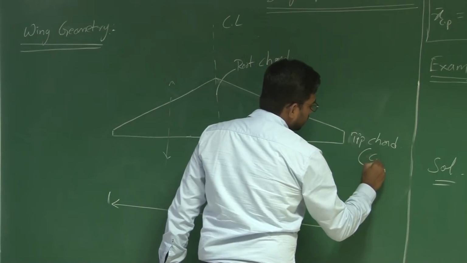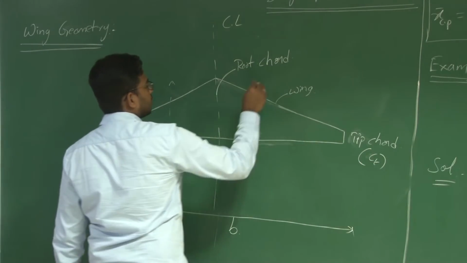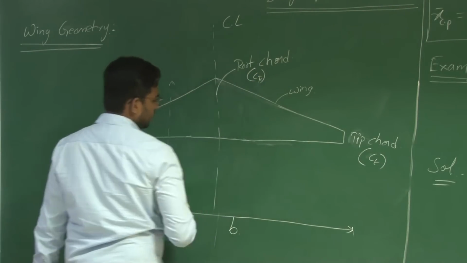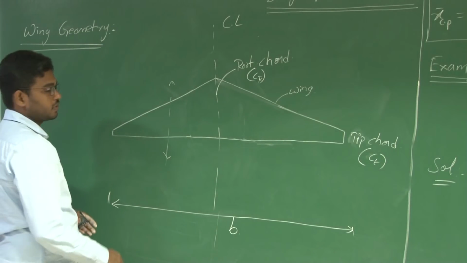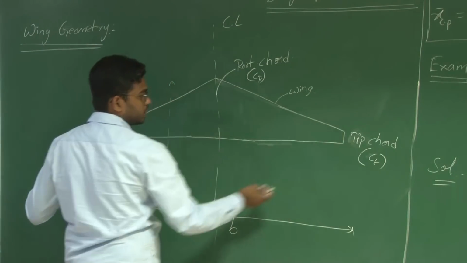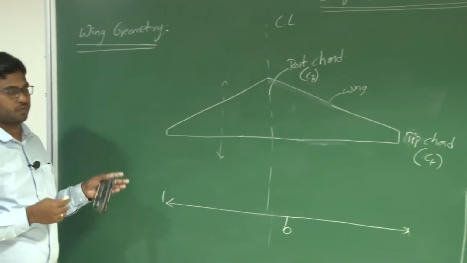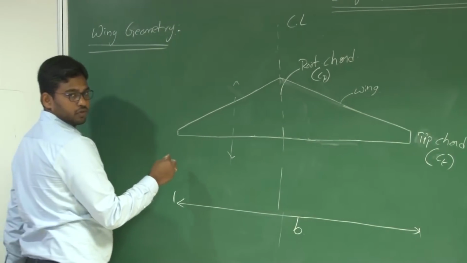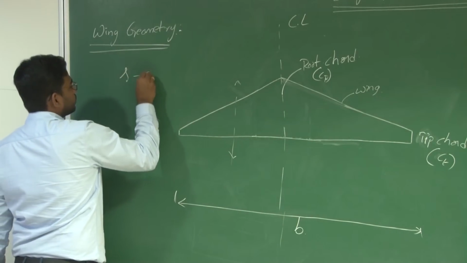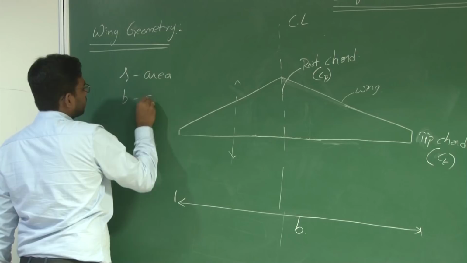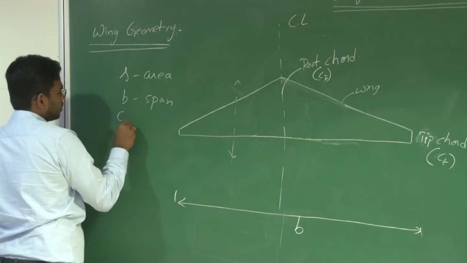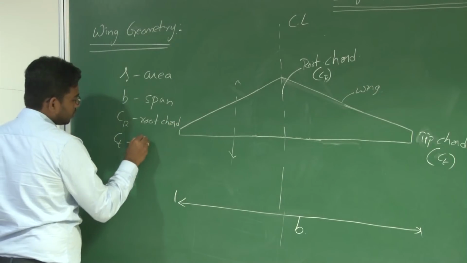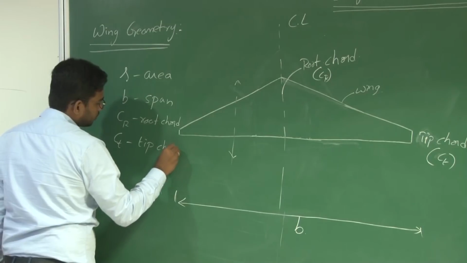Let us consider CT to be the tip chord and CR the root chord. You have the span, which is the length measured from tip to tip of the wing. At the same time, you have the area of the wing. Let S be the area of the wing, B the span, CR the root chord, and CT the tip chord.